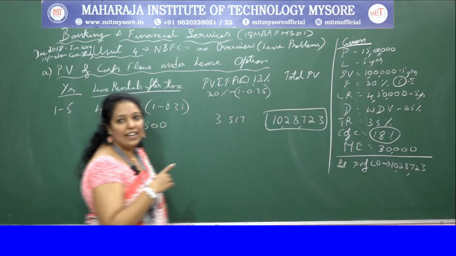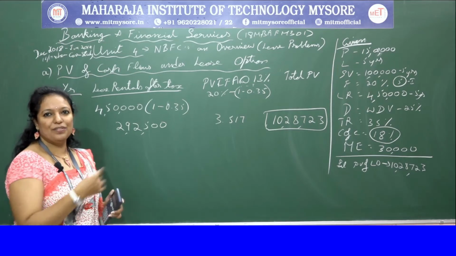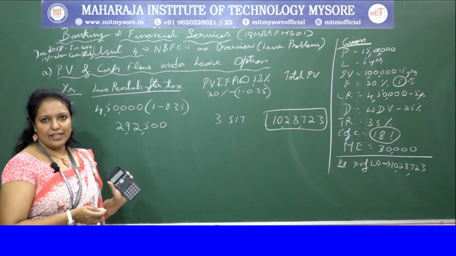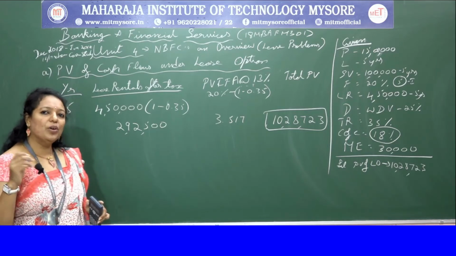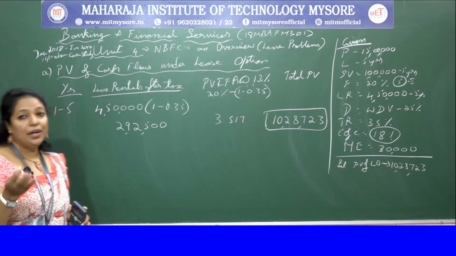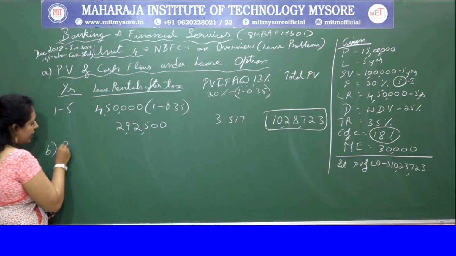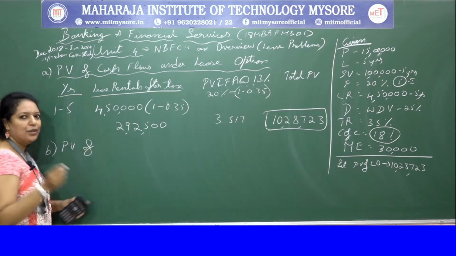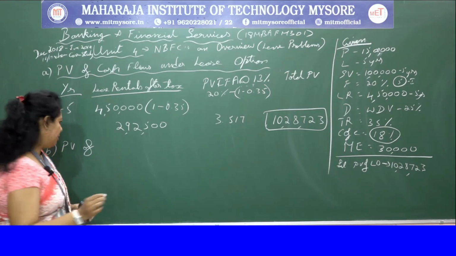Later I'll tell you why I have written it there, so that for the purpose of decision making it will be easy. Okay, so this is done. So next we'll go to the second option. Second option is buying or borrowing option. So I'll write B: present value of cash flows under borrowing or buying option.